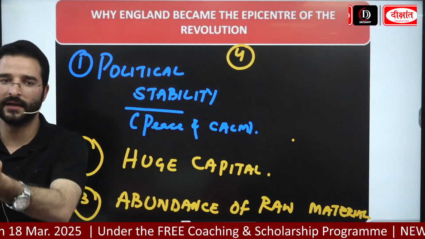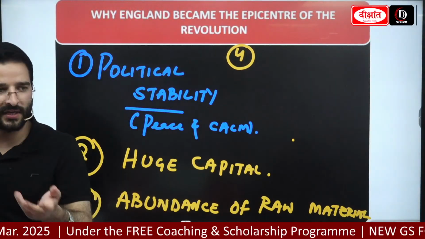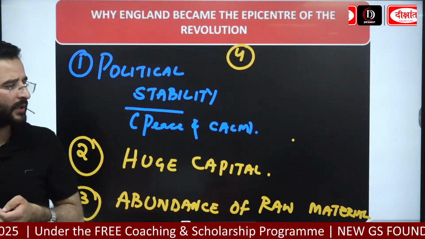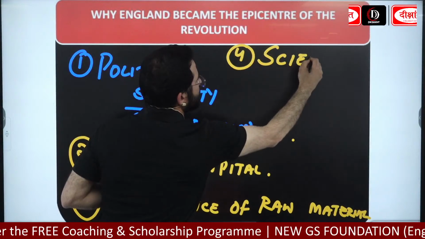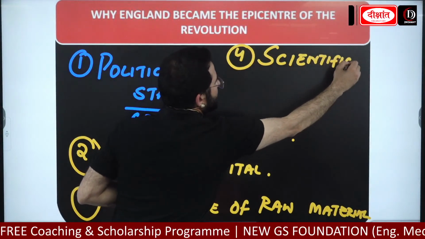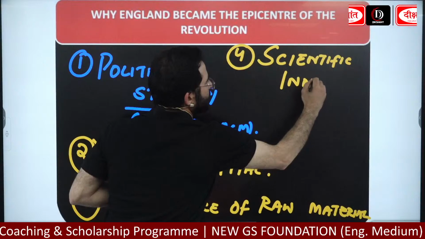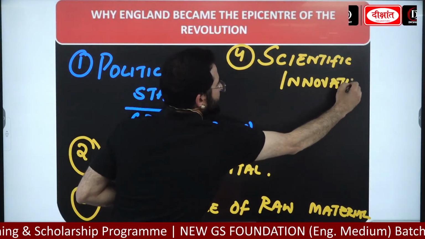And even we can see the steam engine and the scientific innovations happened in England itself. Scientific innovations.